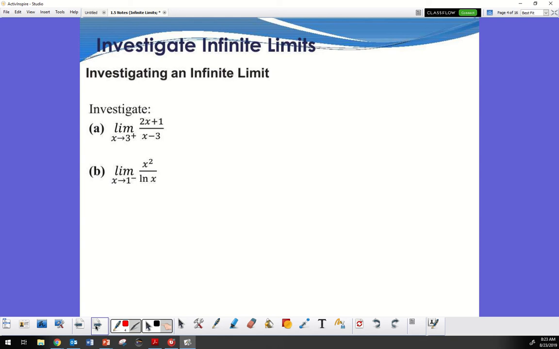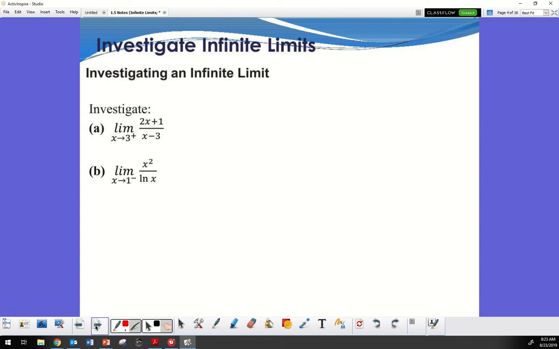Now, I like to cheat on this. Anyway, if it's going to be the right-hand side of 3, give me a number that's close to 3, but on a number line is on the right-hand side. Closer. 3.1.